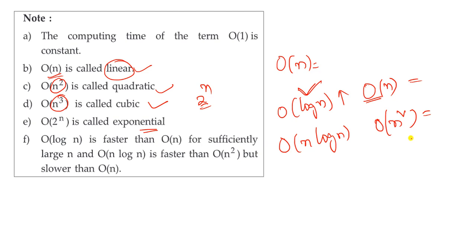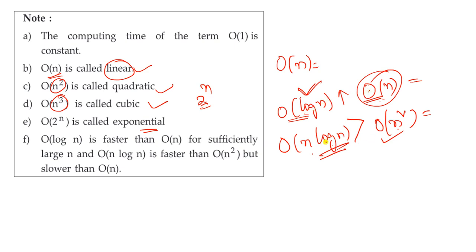O of log n is faster than O of n, O of n square, O of n cube. That means the execution time and space are good for this one when compared to that one. And O of n log n is faster than O of n square. So this one is faster than this, but slower than this.